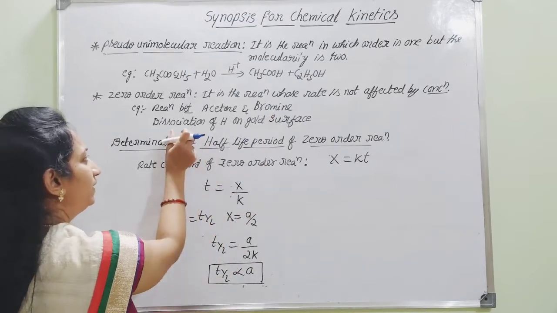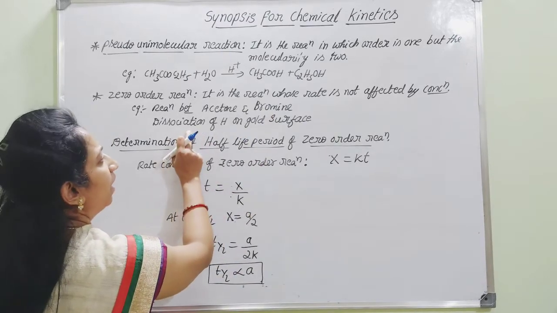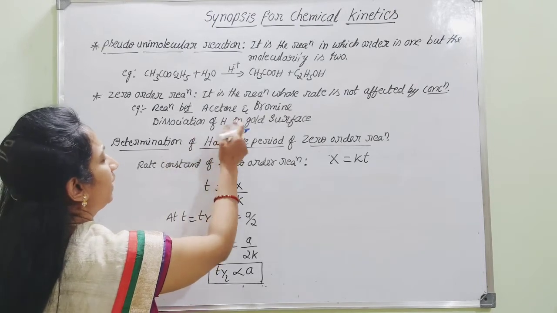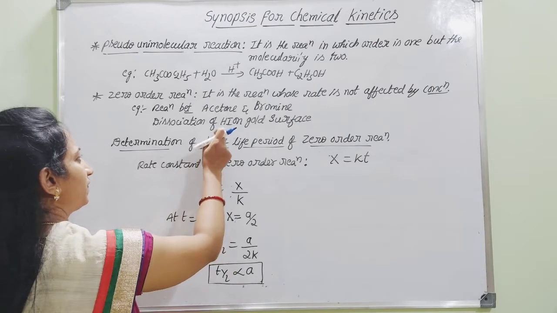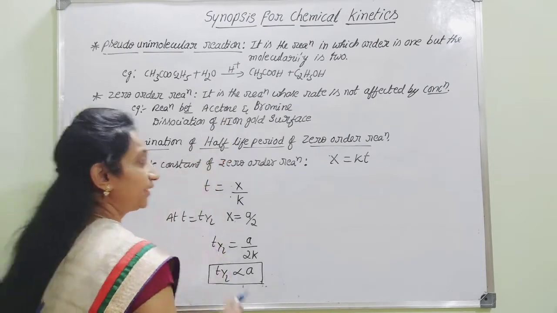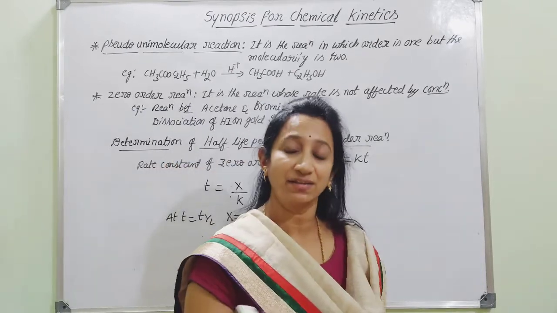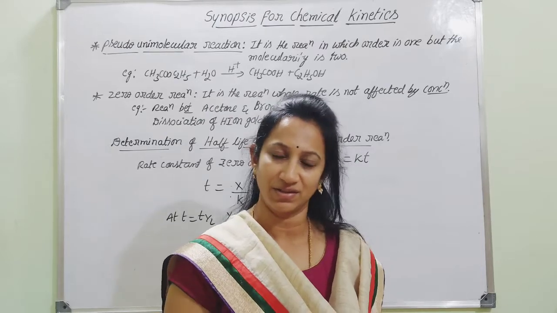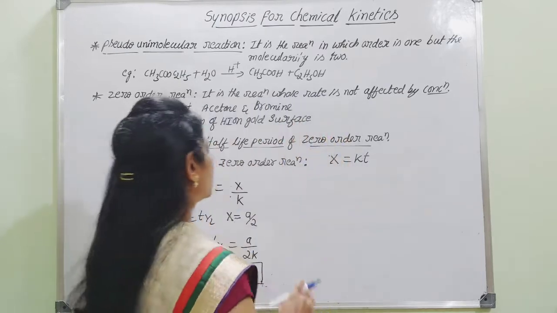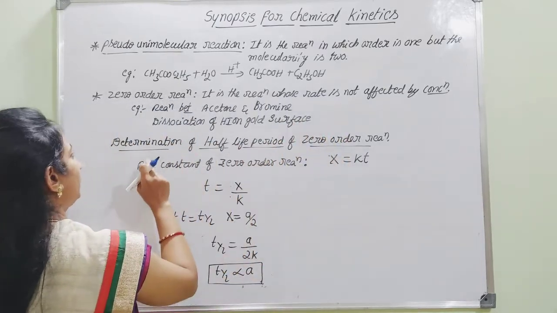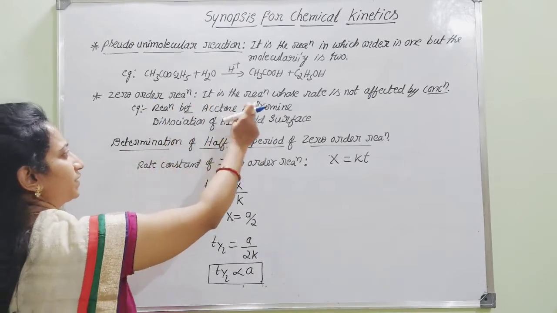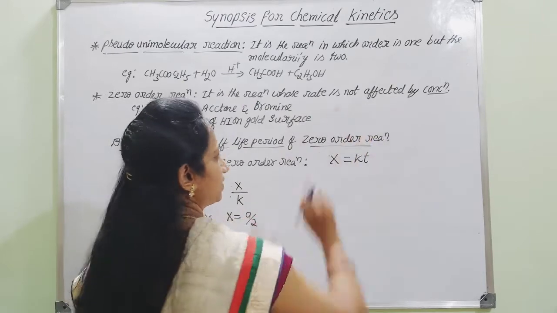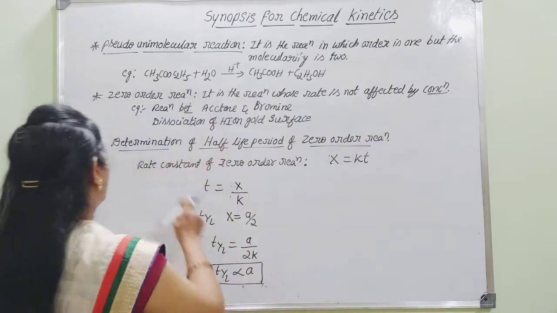Another example is dissociation of hydrogen iodide on gold surface. Whether you take a higher concentration or a lesser concentration of hydrogen iodide, it won't affect the dissociation. Therefore, that is said to be a zero order reaction, where the reaction rate does not depend on the concentration of the reactants.